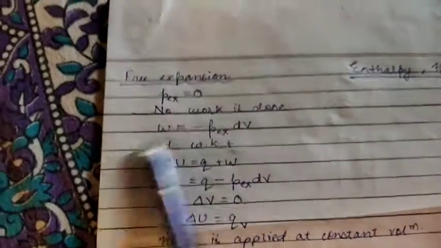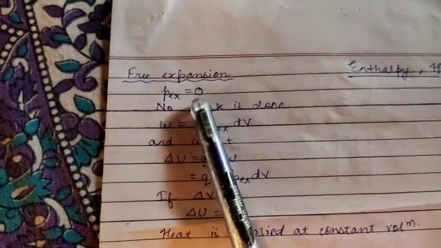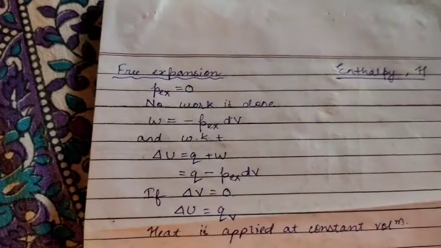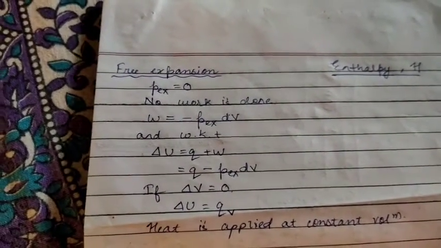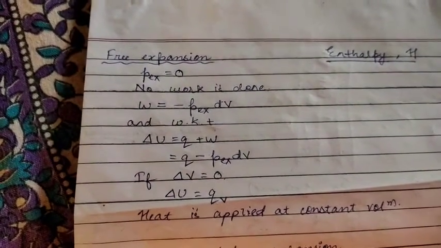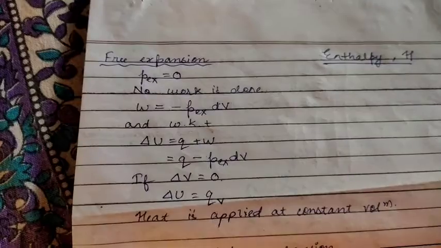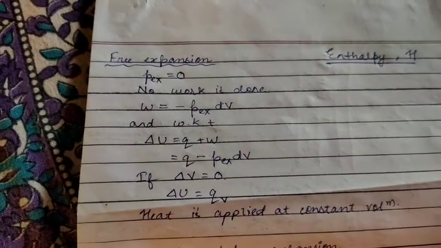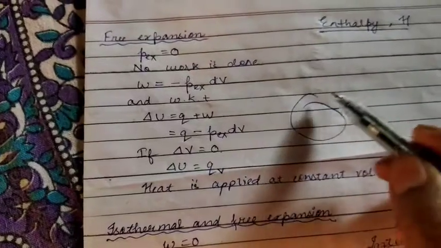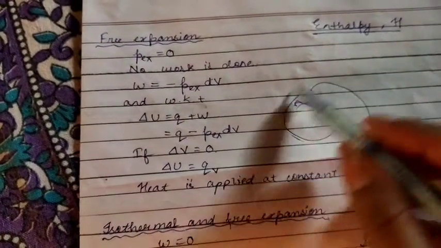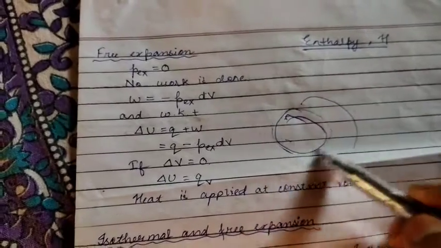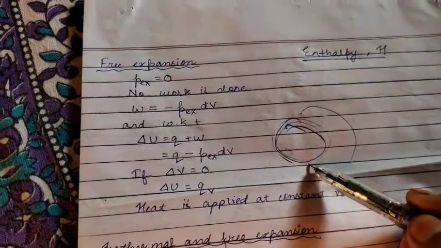The first one is the free expansion. Free expansion means the system is not doing any work while expanding. When the volume is changing, the system need not do any work, because when we talked about the derivation of work, we talked about internal pressure and external pressure. Suppose there is a balloon and there is no air pressure outside, then what will happen? The balloon will expand. You can see this example in your daily life.